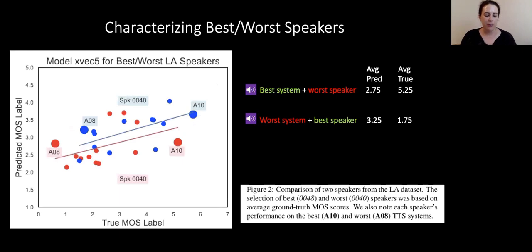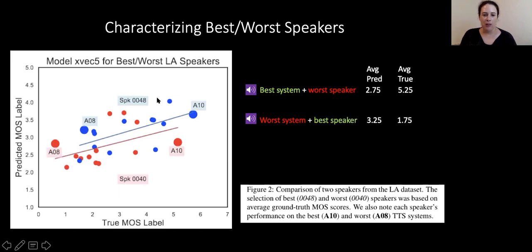So next, we also want to characterize the best and worst speakers. And here's where things get a little bit tricky. So we have the best system, which is A10, and the worst system, which is A8, like we just saw, the HMM and the WaveNet. Then we also have the best speaker and the worst speaker, which we identified.